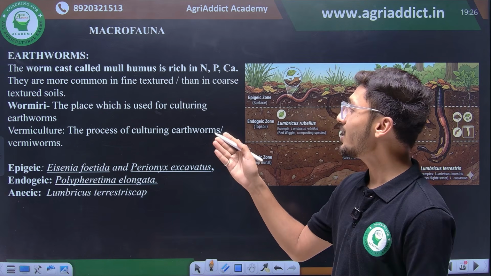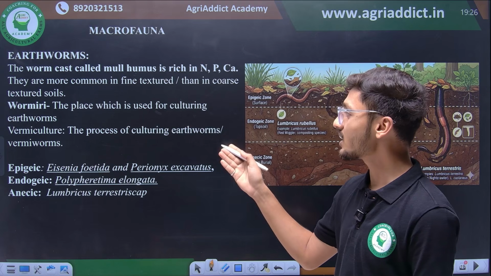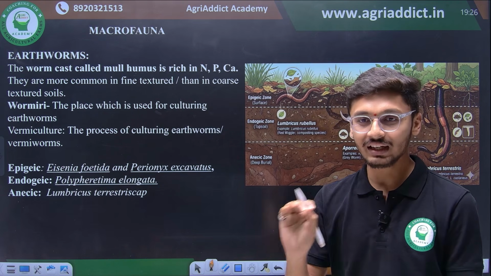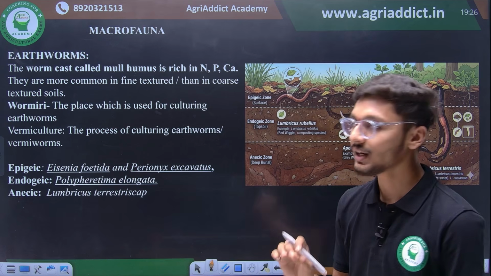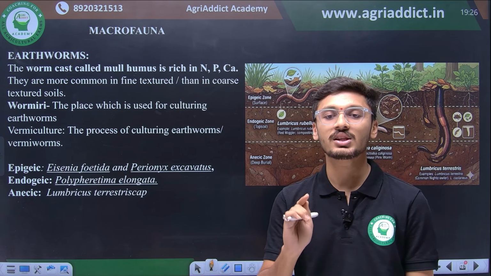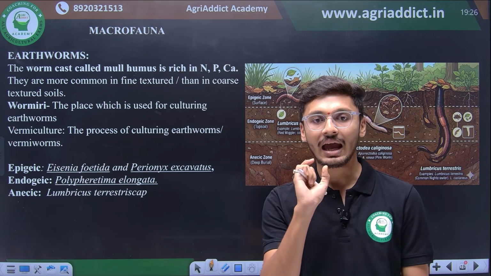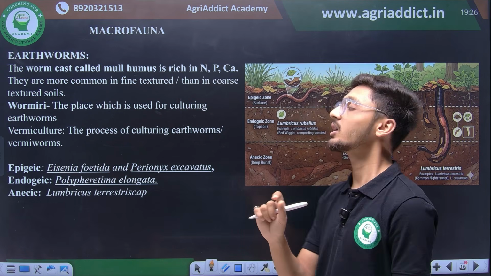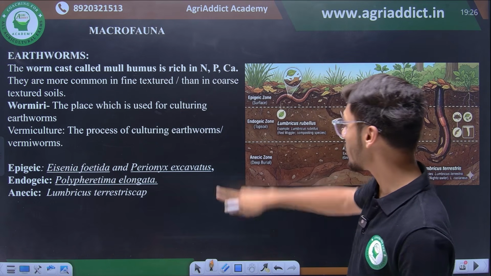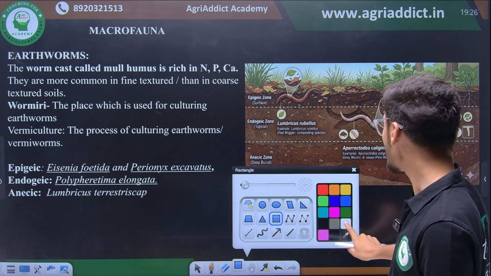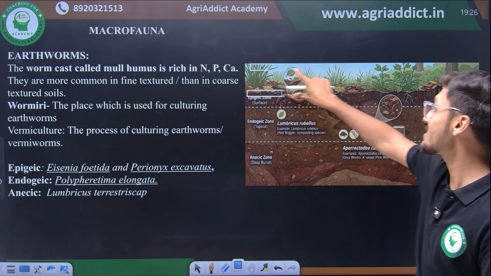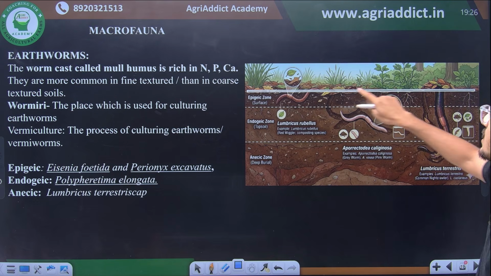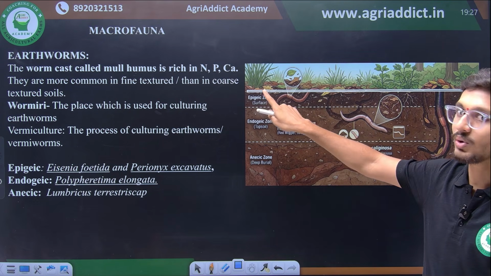Then vermery is the place where earthworms are cultured, and vermiculture is the process of culturing of earthworms. Then earthworms on their feeding depth, right? It is classified into 3 different types. It is a very important classification. This can be asked: what are epigeic earthworms, what are endogeic earthworms, and what are anecic earthworms? So epigeic earthworms are the earthworms which feed on the soil surface. Such earthworms which feed on the surface litter are known as epigeic.